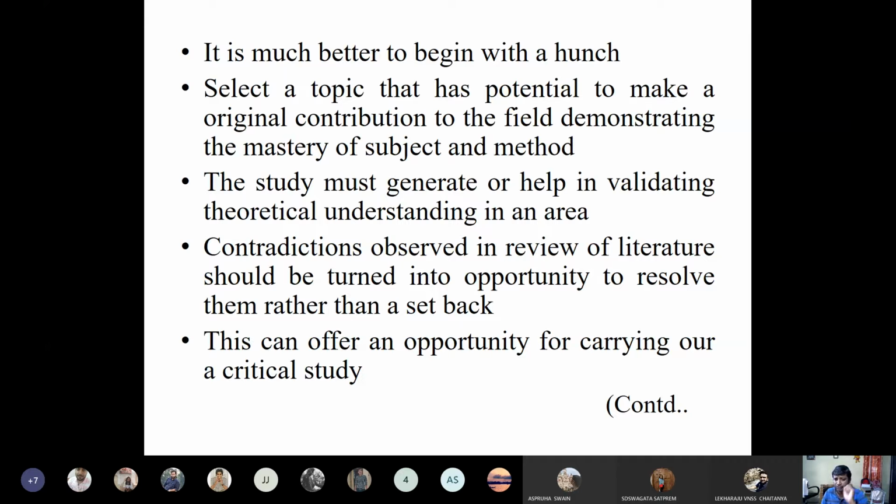The study must generate or help in validating the theoretical understanding in an area, because the major problem we are facing these days, when most students are doing research, is that they are not connecting any theory to their research.